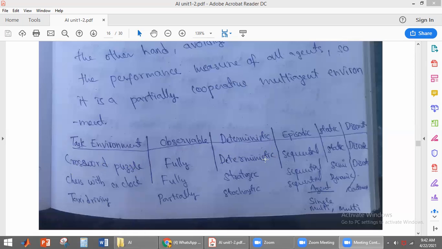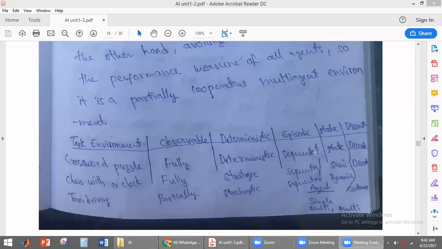And what about episodic? The crossword puzzle is a sequential environment. It is not episodic, it is sequential, because the action in one state will affect the other states. So that is why the crossword puzzle is a sequential environment.